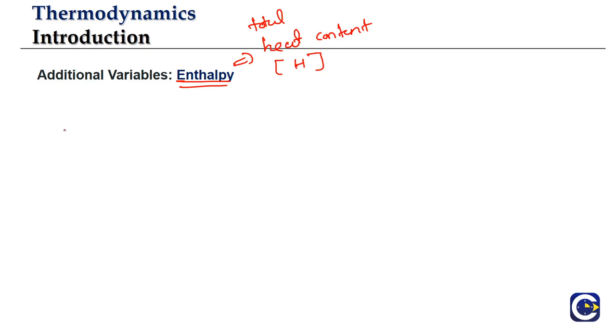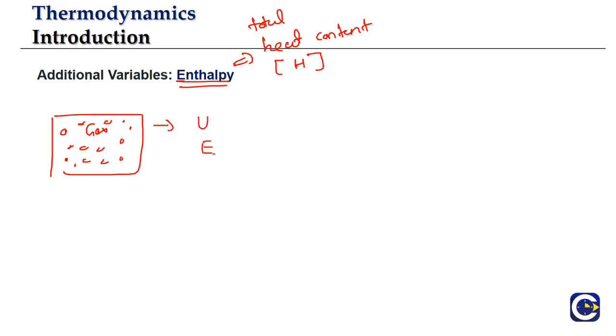So we said if we have any system, let's talk about, for example, gas. We have the particles, which have associated motion, assuming this is an ideal gas. Then there is an energy associated with the movement of particles. That is what we call the internal energy, either U or E. Now in addition to this, the particles of the gas, depending upon their pressure and volume, can have some propensity to do work.